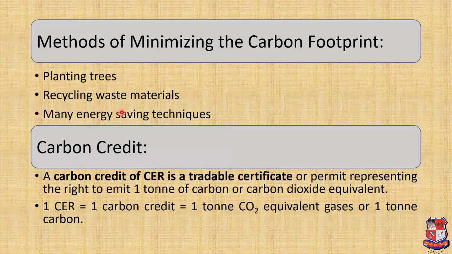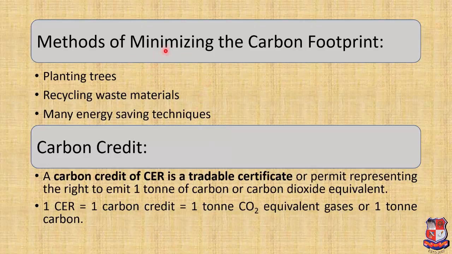And the third, many energy saving techniques. Many energy saving technologies exist which can contribute towards carbon footprint reduction, from cheap and simple measures such as installing low energy light bulbs to more expensive measures such as using electric vehicles.